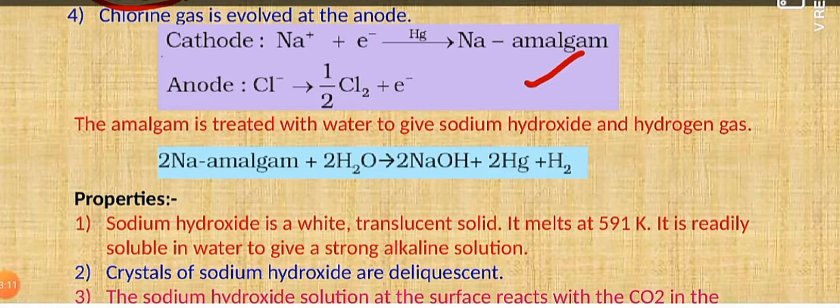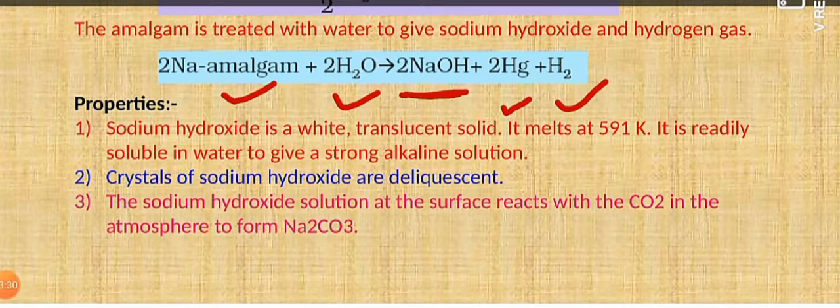Further, how can you obtain sodium hydroxide? This sodium amalgam is further treated with water, which leads to the formation of sodium hydroxide, which is called caustic soda, and byproducts like hydrogen and mercury are formed. So this is the method used for the preparation of sodium hydroxide.